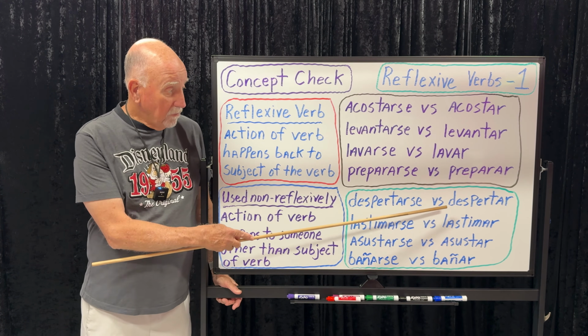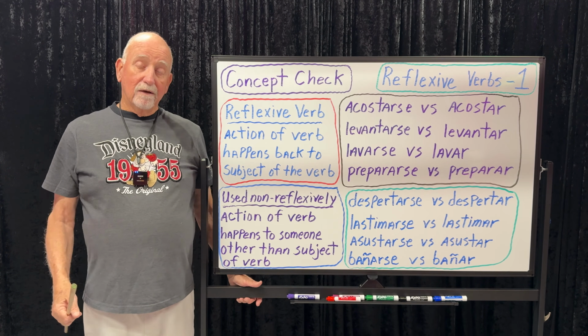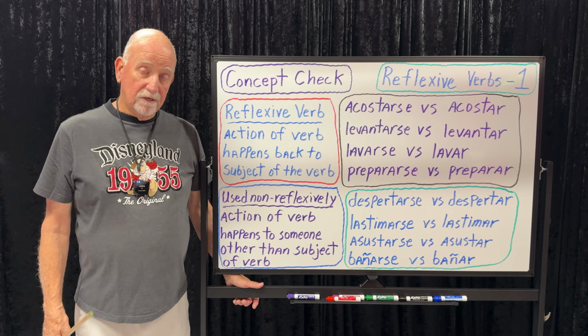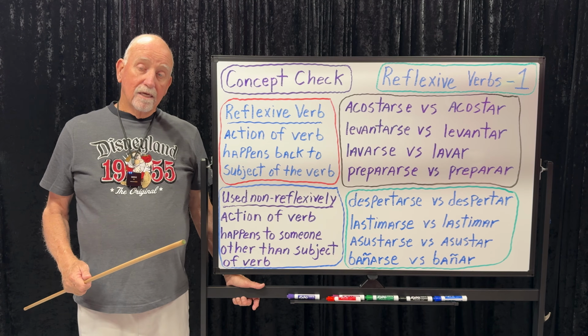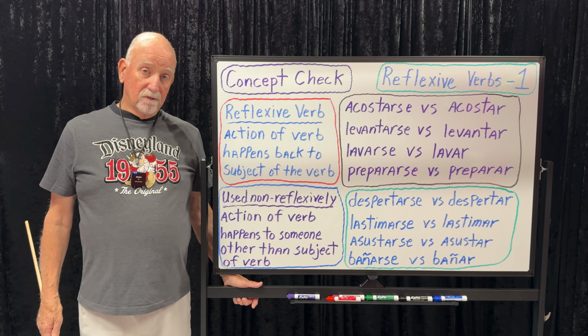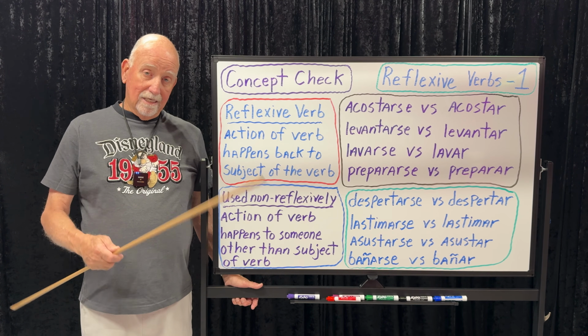How about we wake the kids up at 7? That would be despertamos a los niños a las 7. If you want to say, I wake up the kids at 6, despierto a los niños a las 6 de la mañana.